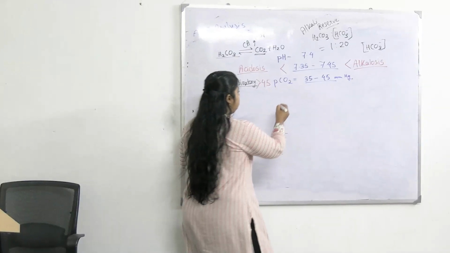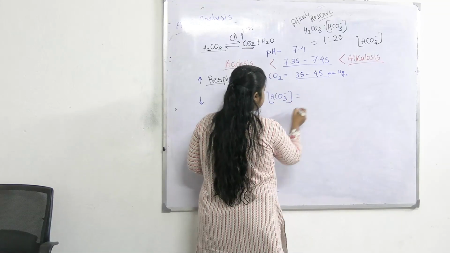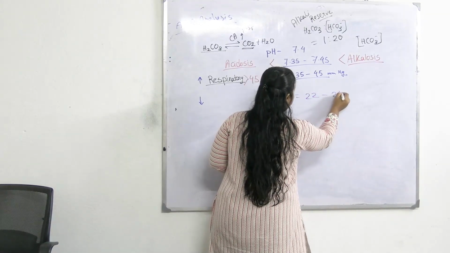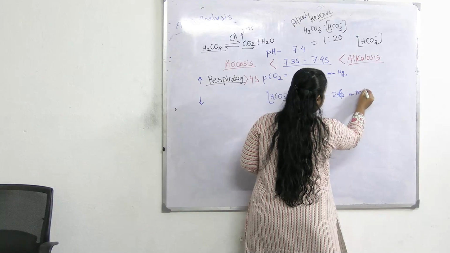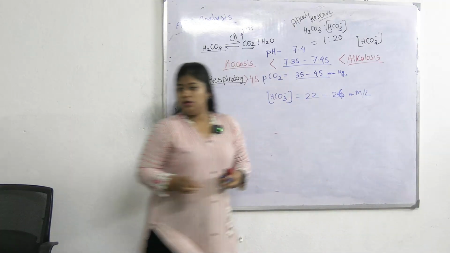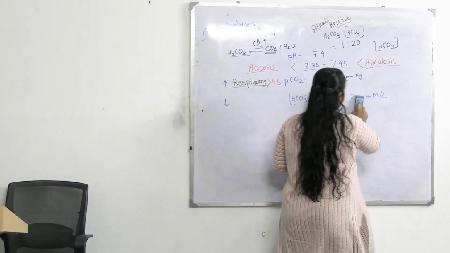So what is the other parameter? That is bicarbonate concentration. Bicarbonate concentration normal is 22 to 26 millimole per liter. 22 to 26.